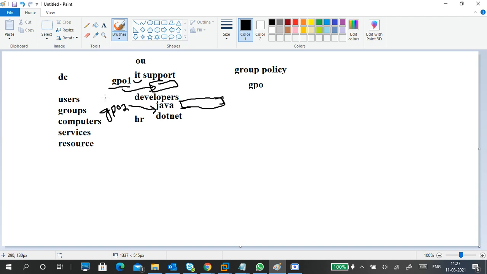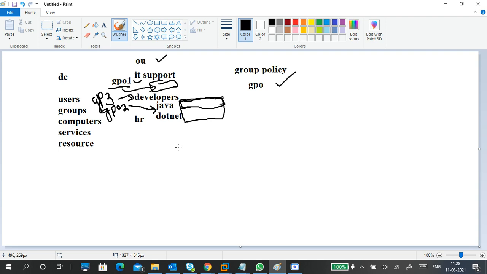If I apply a group policy 3 on developers, it is applied on everyone under developers. Java people, .NET people, everybody will be affected. So an organizational unit also makes it easy to apply a group policy.